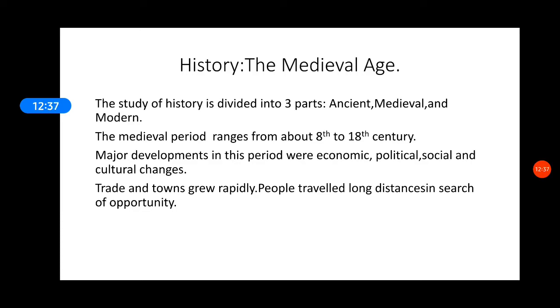People started realizing how we can have a good political structure which may run the country. We had social development, cultures and traditions developed. Some cultures and traditions changed, the good ones were adopted, the ones which were not good for the human race were abolished. And cultural changes, people came from other nations, they brought things with themselves. We had things from us, which they took another way. We developed culturally. Somewhere we adopted some cultures, somewhere people adopted our cultures. So this was the development of the medieval period.